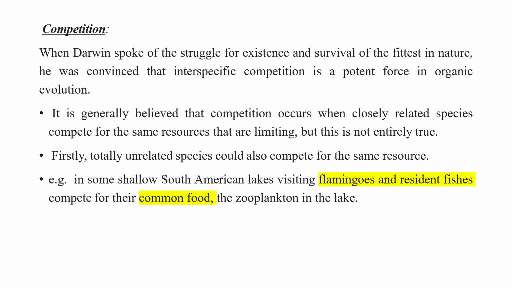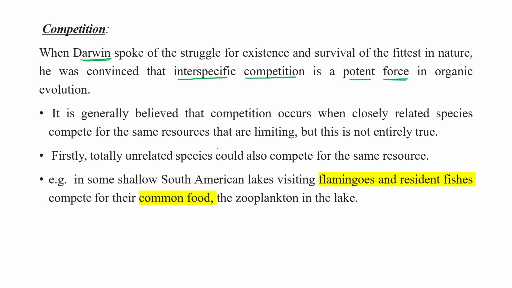Next is competition. Competition is an interaction between two species. As Darwin spoke about the struggle for existence and survival of the fittest in nature, he was convinced that interspecific competition is a potent force in organic evolution.